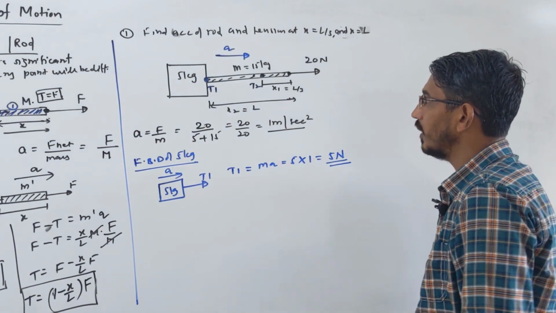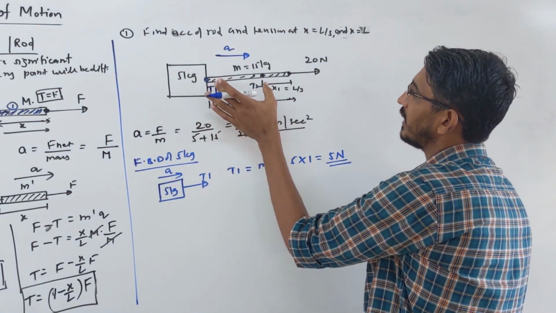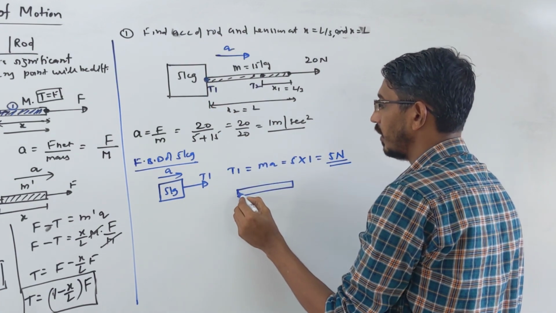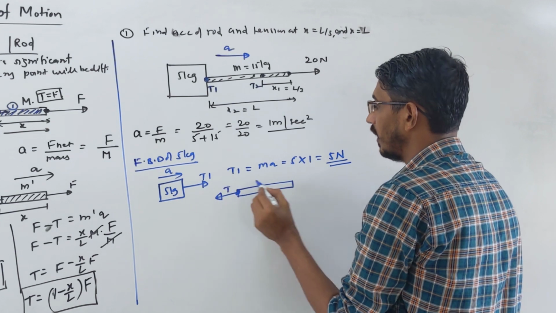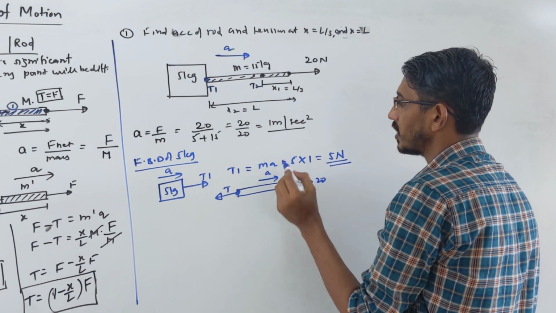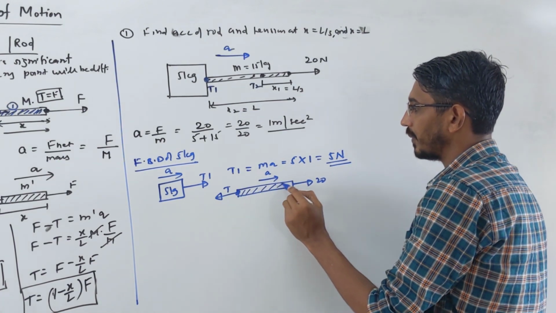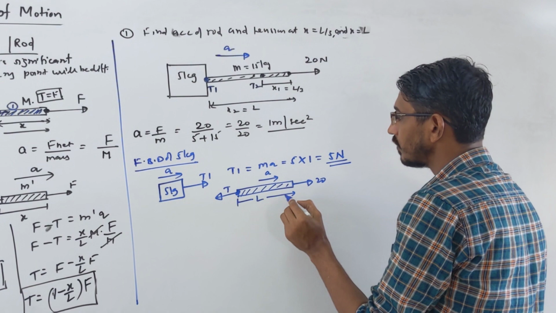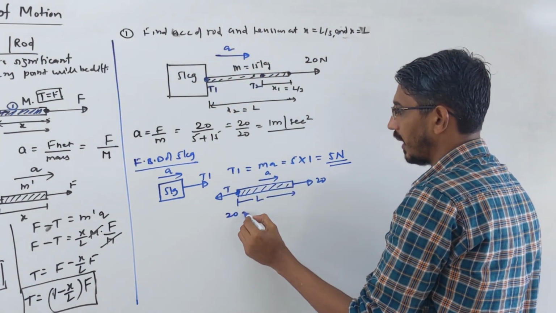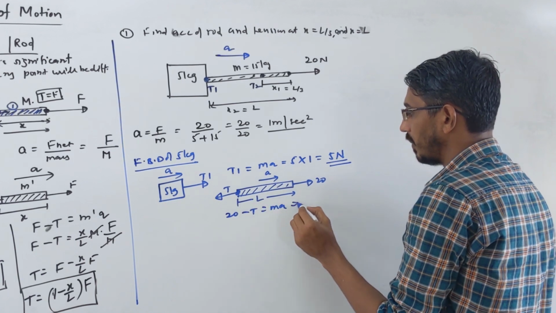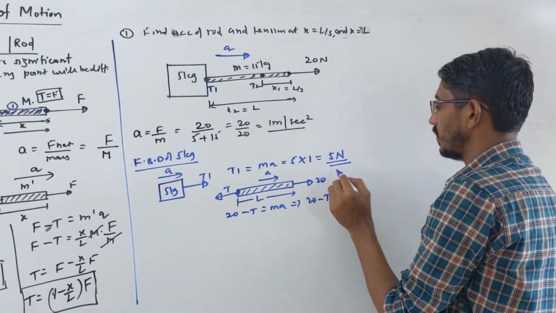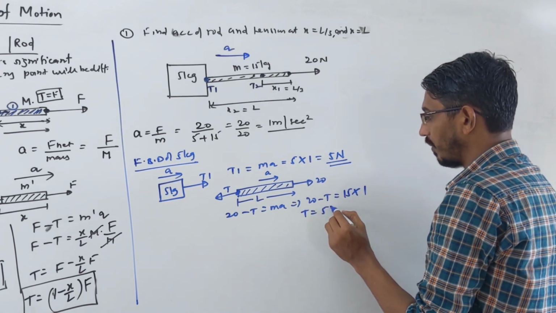What I'm saying is, you get the same answer if you take the FBD of the rod also. Let me show it. Suppose you take the FBD of the rod. The rod looks like this. You have to find the tension at this point, let's call it T, and here we apply a force of 20 Newton, and it accelerates in this direction with acceleration A. This is the complete rod, of length L. So I took the FBD of this block, and the answer is 20 minus T equals MA. M is the mass of this block, 15, and acceleration is 1. So this again becomes 5 Newton, right?